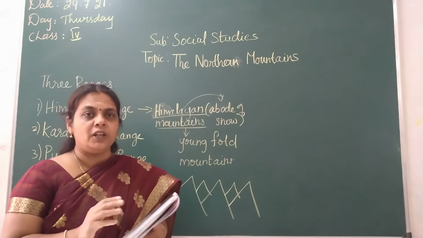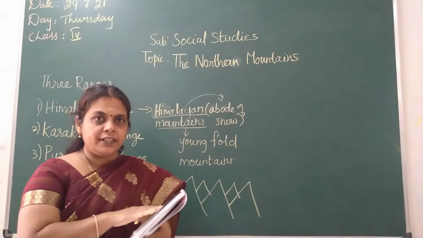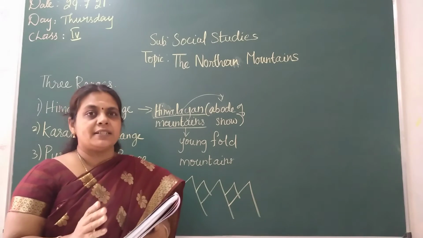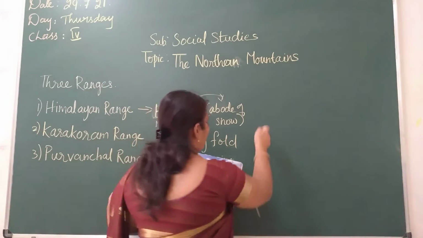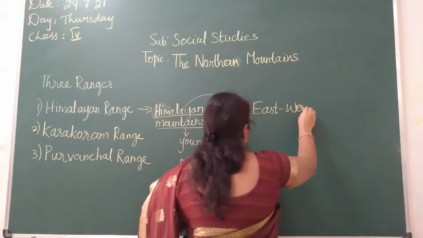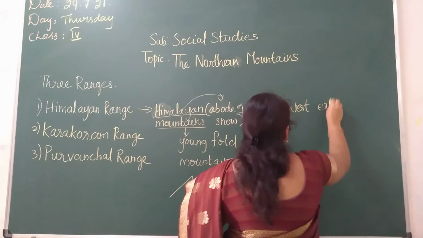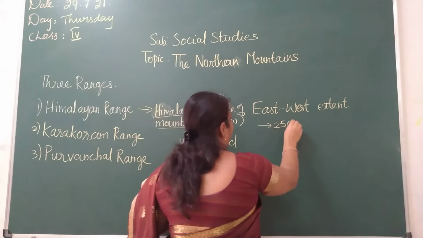These lessons are all like that only. You have to keep the map with you nearby, look at the map and read the sentences, children. The next one is the east-west extent, children. You would have learned the directions. The east-west extent is 2500 kilometers.